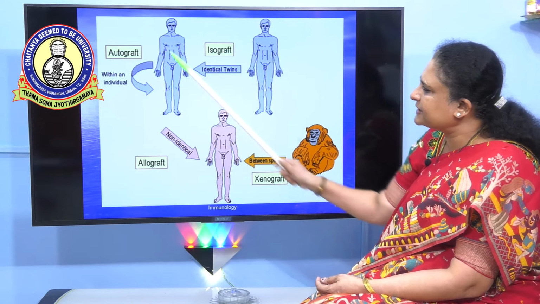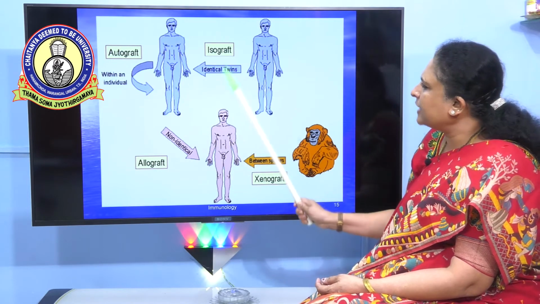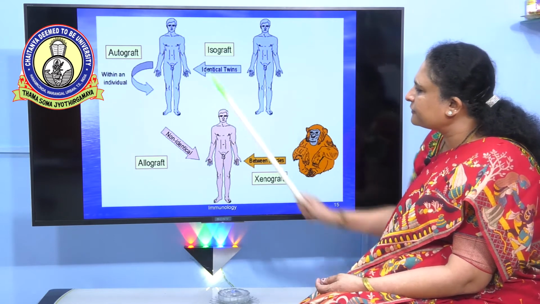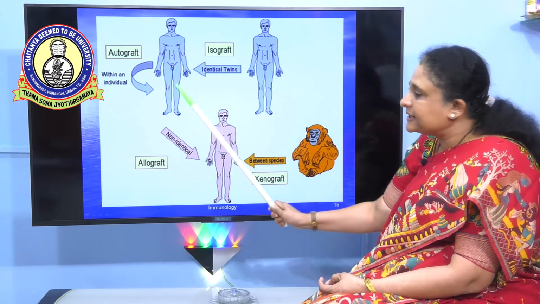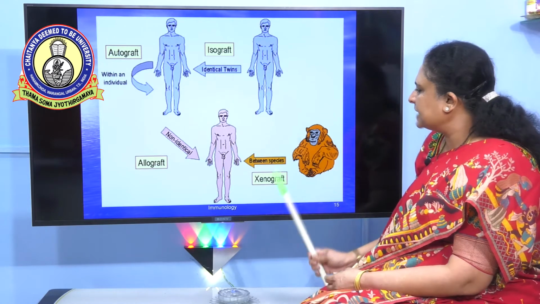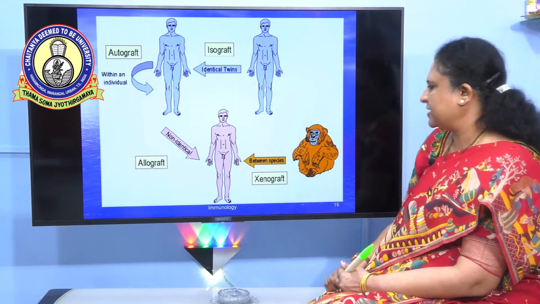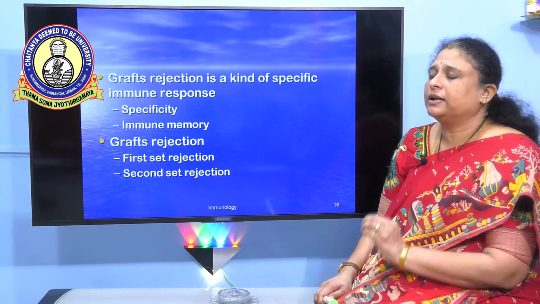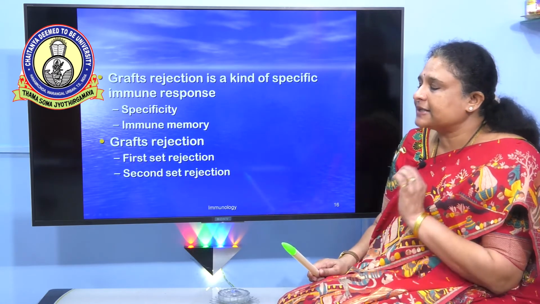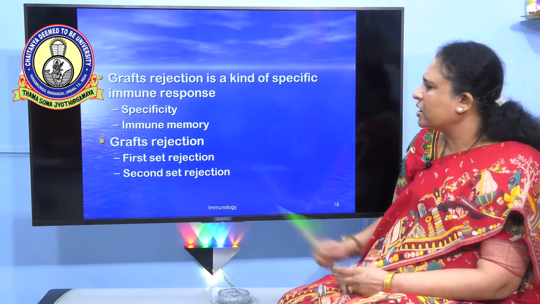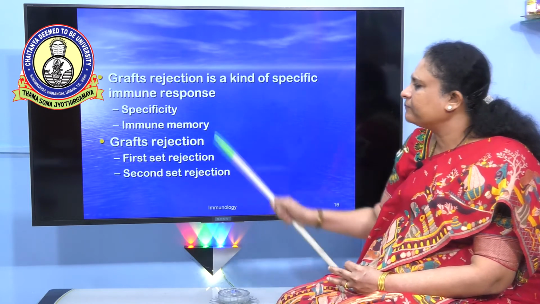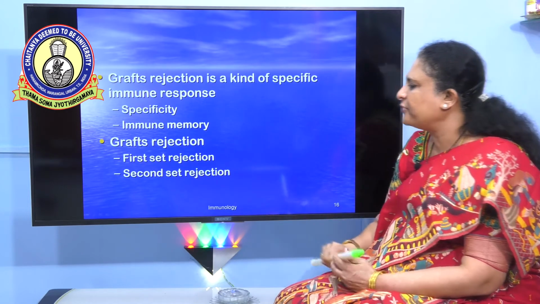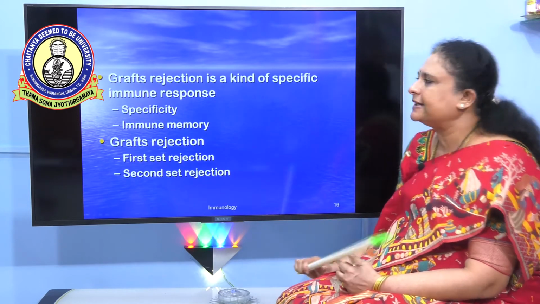So autografts, that is within an individual, then isografts between two identical twins, then we have allografts from genetically non-identical members of the same species, and xenografts from different species. Now, one of the most important reactions that takes place in grafts is graft rejection. So we have specificity, immune memory, and in graft rejection we have first set rejection and second set rejection.